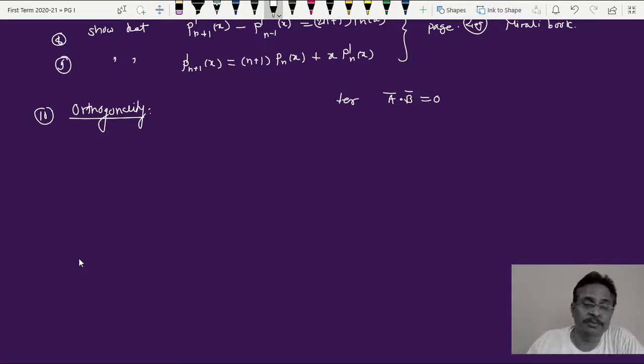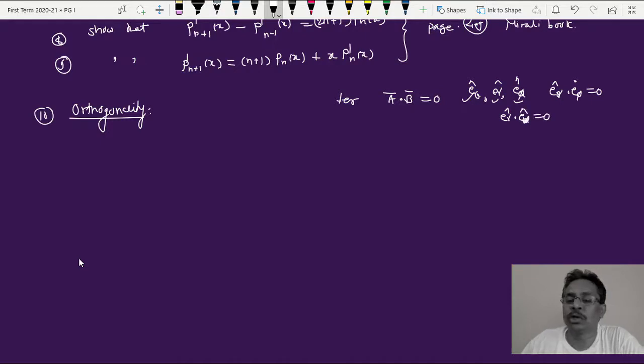Similarly, in the curvilinear coordinate system in chapter 1 in TYBSc, we have seen there are e r cap, e theta cap and e phi cap, the unit vectors along the r, theta and phi directions, and we have shown that e r cap dot e phi cap is equal to 0, or e r cap dot e theta cap is equal to 0. So the unit vectors of an orthogonal curvilinear coordinate system give 0, and such systems are called orthogonal.